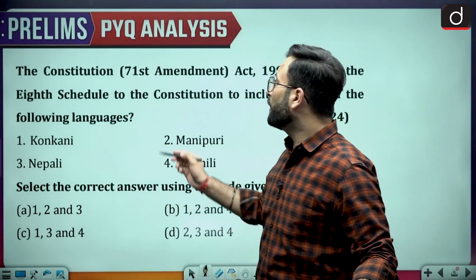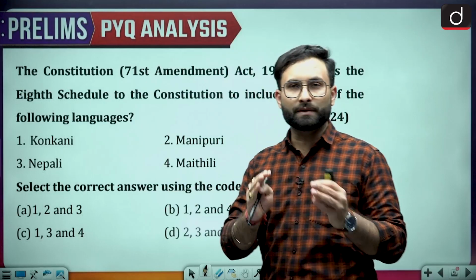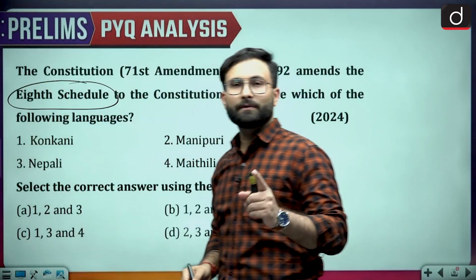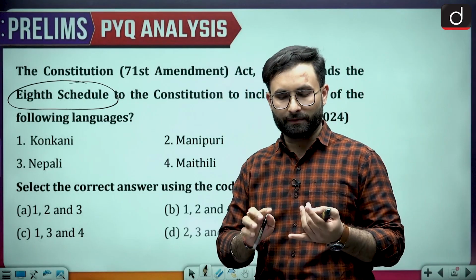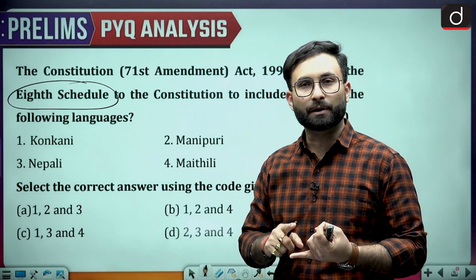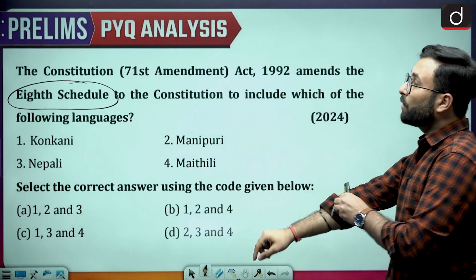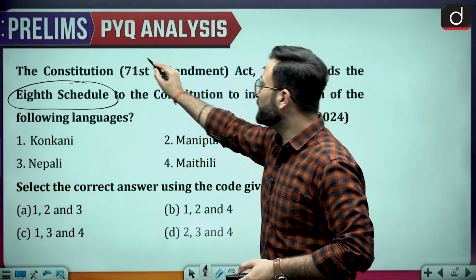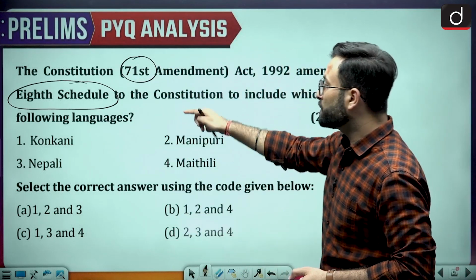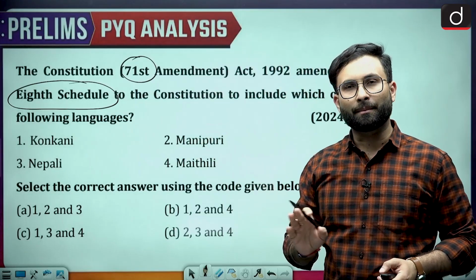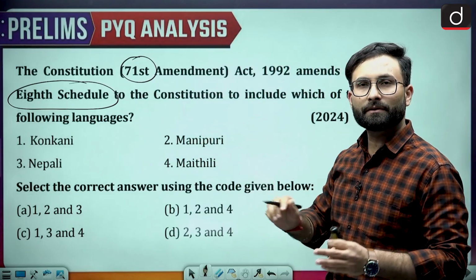Now they are talking about a particular language. When we talk about official language, we have one schedule, that is the 8th schedule. Now they are telling you that they will be asking questions from the schedules. Okay, we have different schedules, we have different parts of the Constitution. You should know about them. Now they are saying that in the 71st Constitution Amendment, which of the languages were added? Okay.